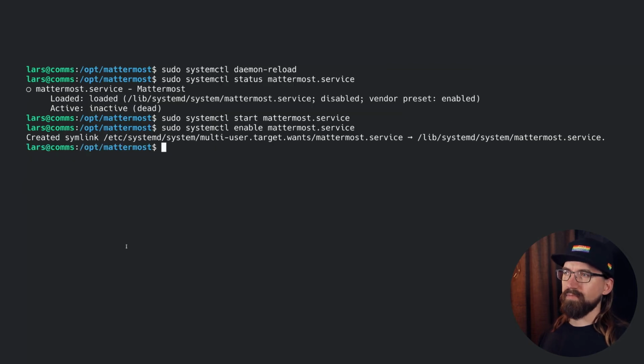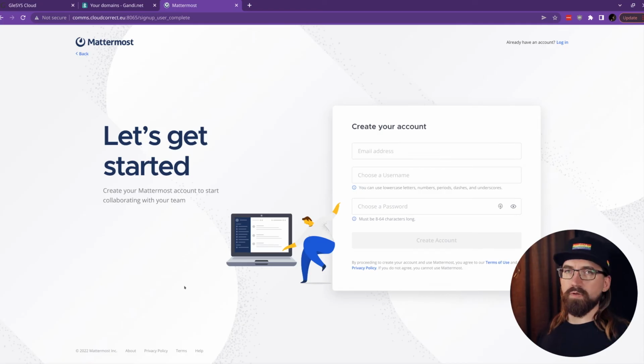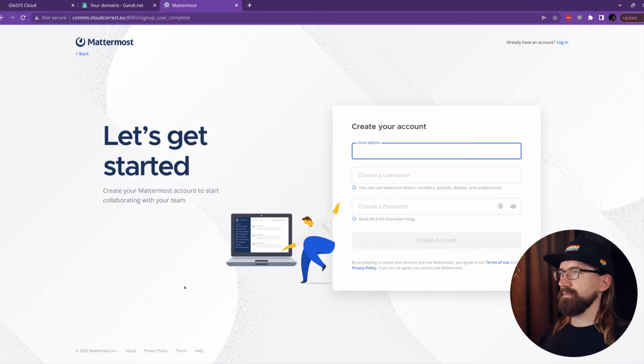So this is a good time to switch back to our browser and make sure that the service went up again. So we should be able to refresh this. It should be up. Seems to be. Now let's get on with Caddy.